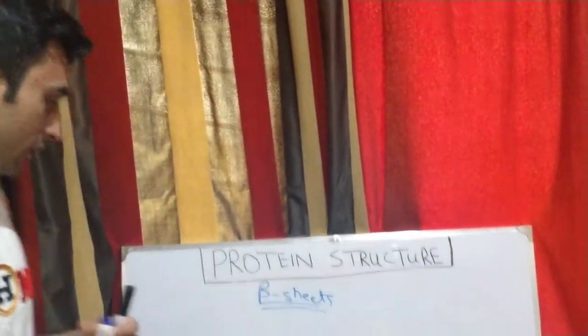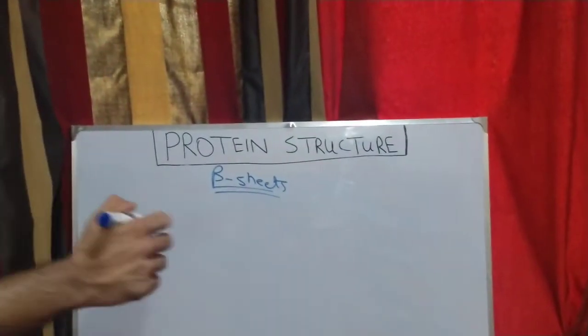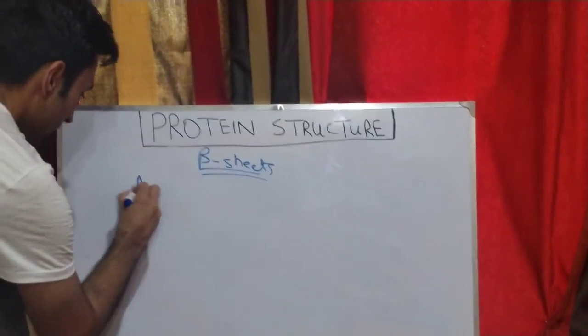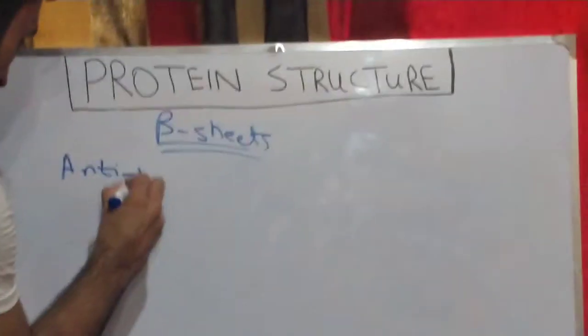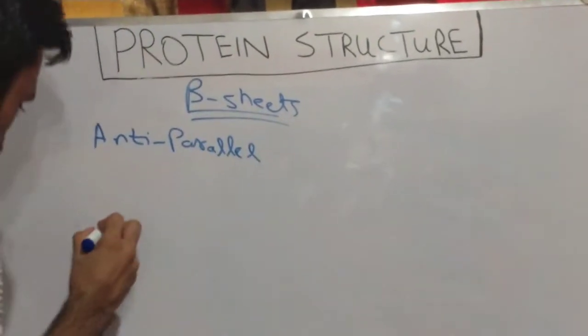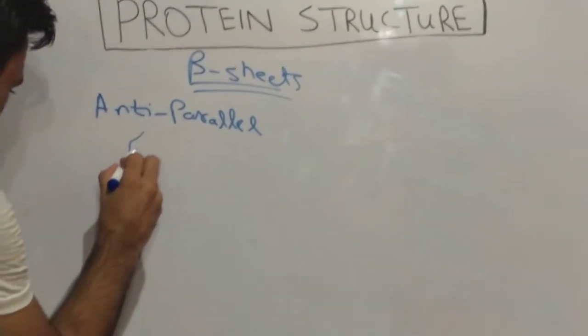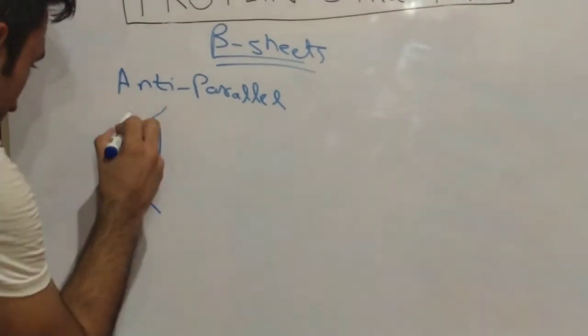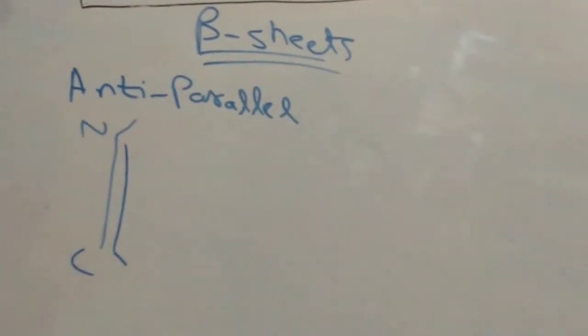So I would like to show how they actually exist anti-parallel. Beta strands anti-parallel. So this is the whole beta strand. This is the N terminal, C terminal.